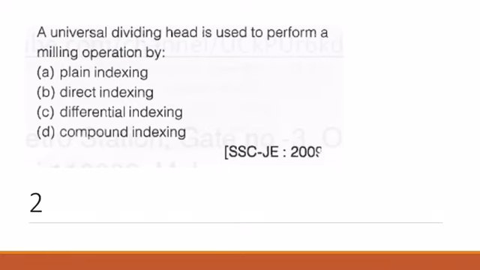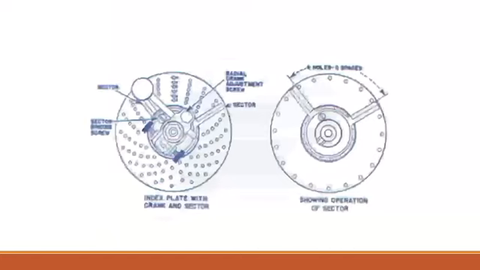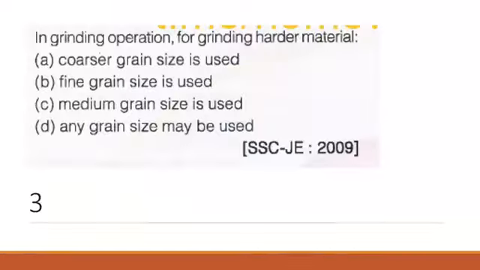Next question: universal dividing head is used to perform a milling operation by. Options are plane indexing, indirect indexing, differential indexing, compound indexing. So the correct answer is plane indexing. Here you can see this is a universal dividing head, and this is an indexing plate. This universal dividing head is used to perform milling operation by plane indexing, right? This is an indexing plate for plane indexing operation.